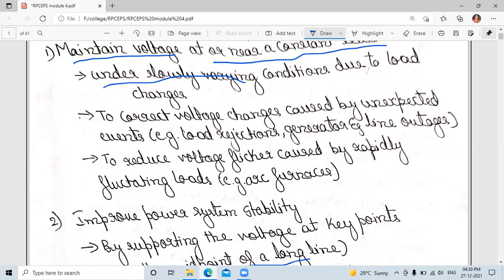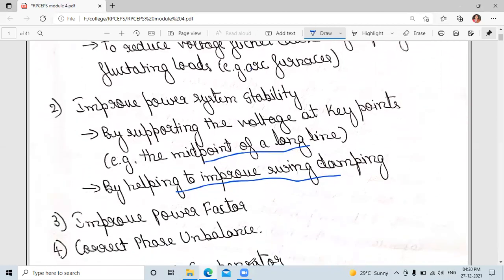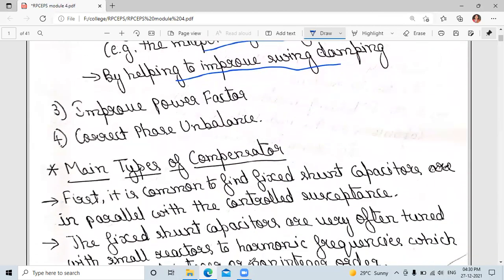The next application is to improve power system stability by supporting the voltage at key points, for example the midpoint of a long line. This is compensation by sectioning. If we connect compensation at regular intervals and maintain the voltage level, we can maintain the power system stability and improve it. Next is to improve the power factor, and next is to correct phase unbalance.